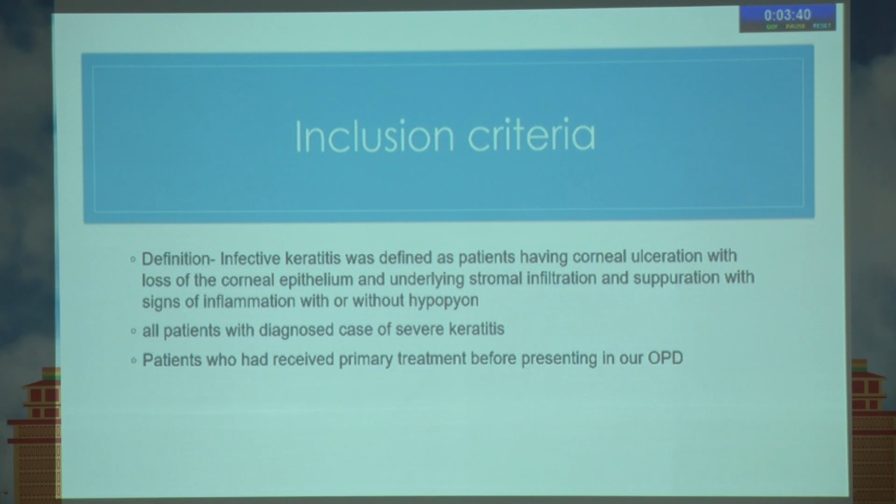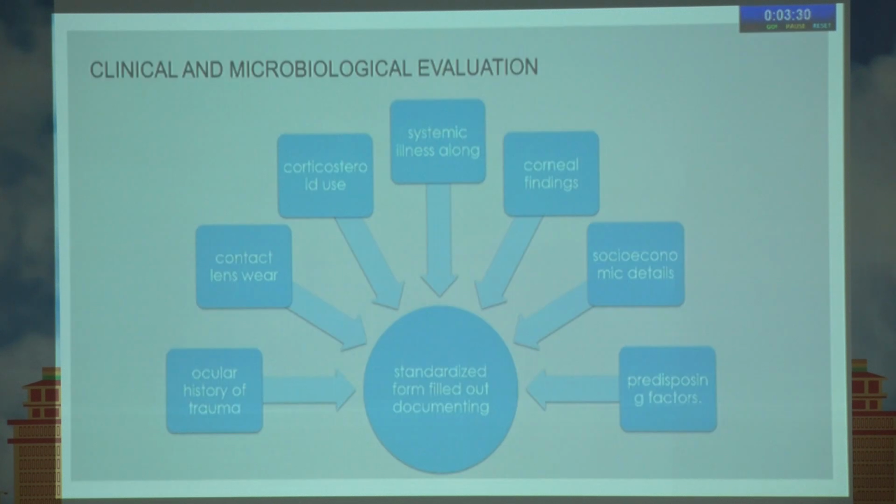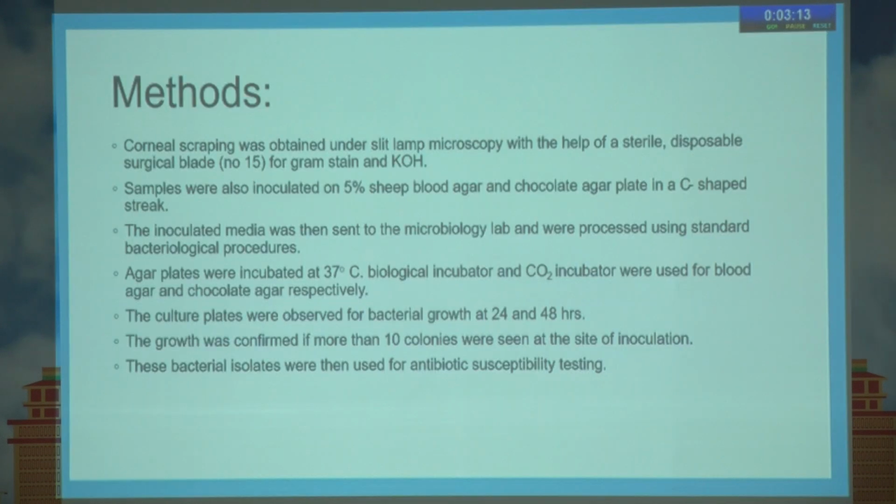All diagnosed cases of keratitis coming to the OPD were included in the study. We excluded patients with sterile, neurotropic or autoimmune keratitis, less than 1 month follow-up, or nil microbiological intervention. Along with that, we filled a standardized form documenting the cases with ocular history of trauma, contact lens wear, corticosteroid use, systemic illness, corneal findings with proper diagrammatic documentation, socioeconomic details, and predisposing factors.